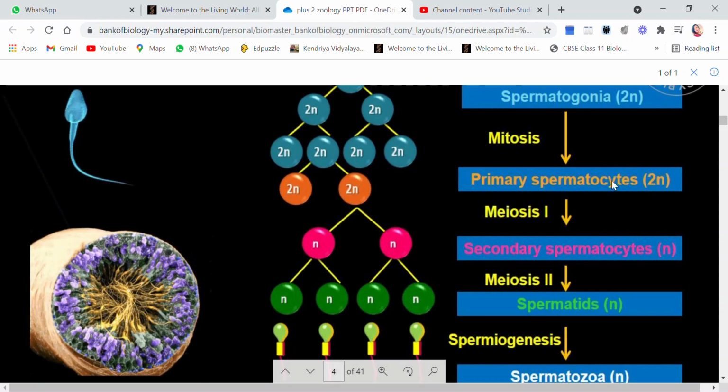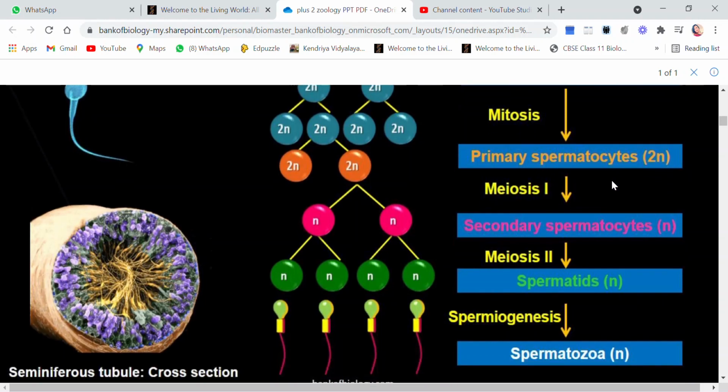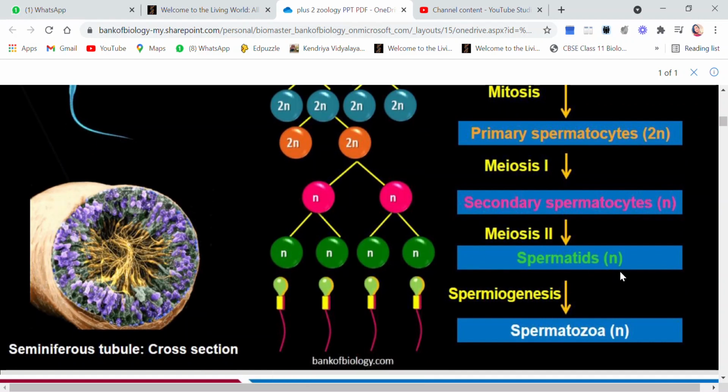These primary spermatocytes will undergo meiosis, and we know that meiosis is divided into two stages, meiosis 1 and 2. When primary spermatocytes undergo the first meiotic division, reductional division occurs and they give rise to secondary spermatocytes, which are haploid. Now these secondary spermatocytes undergo the second meiotic division and give rise to spermatids.